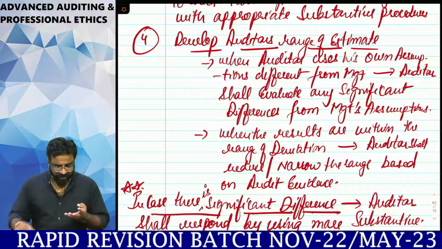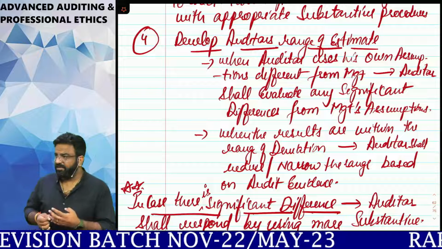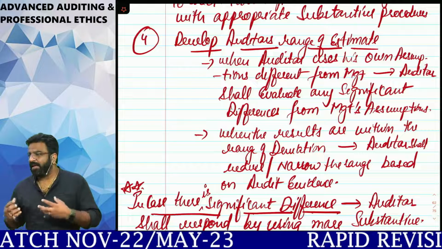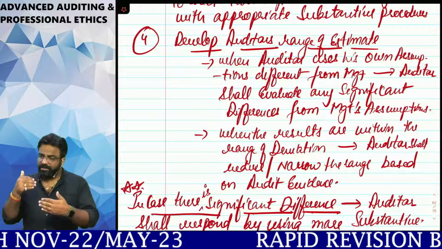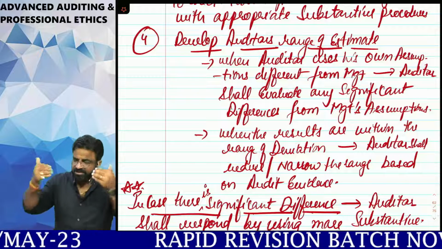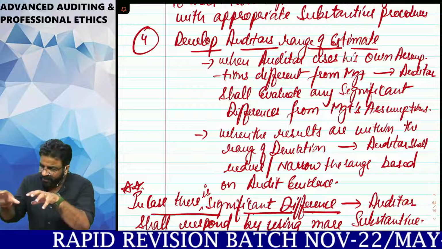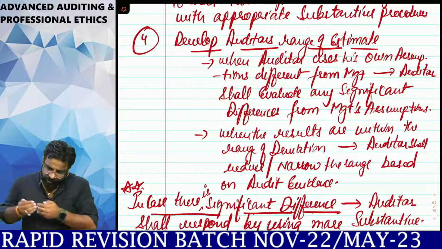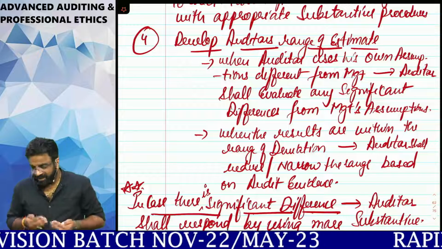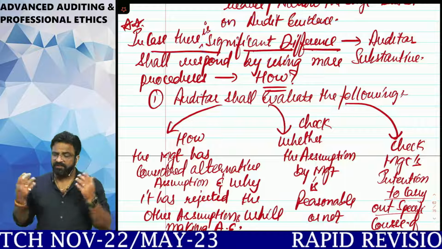So what are the 4 things we did? First, we understood whether any subsequent event is there or not. Second, we did the testing of the management estimate. Third, I tested the operational effectiveness of the internal control system. And the fourth thing, I developed my auditor's range. I took different assumptions, and management has taken different assumptions. I will compare their assumptions with my assumptions. If the rate of deviation is within, then I have to reduce my range accordingly, on the basis of the evidence. Clear, everyone? Yes.